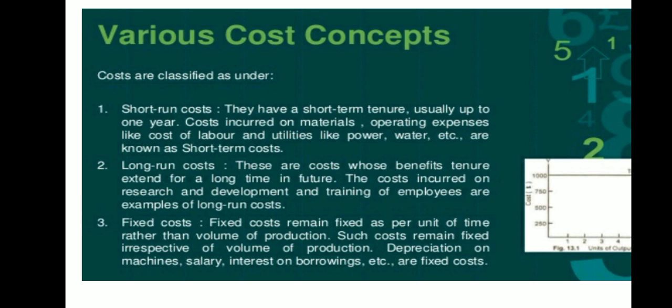If you produce 1000 units, the fixed cost remains the same. If you produce 0 units, the cost remains the same. So that is why it is known as fixed cost. Fixed costs remain fixed per unit of time rather than with the volume of production.